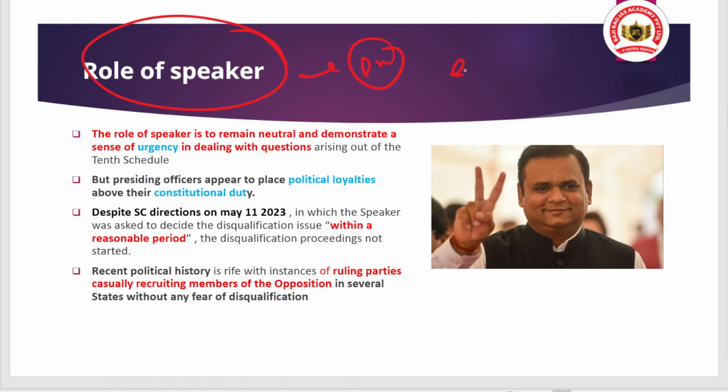And in the case of defection, there is a need to have urgency in dealing with the question of the 10th Schedule or the defection related provisions. But what we are seeing is that there is an issue of political loyalties above their constitutional duty. And we have talked about the basics, like despite the Supreme Court direction on May 11, 2023, the Maharashtra legislative speaker didn't take a stand.